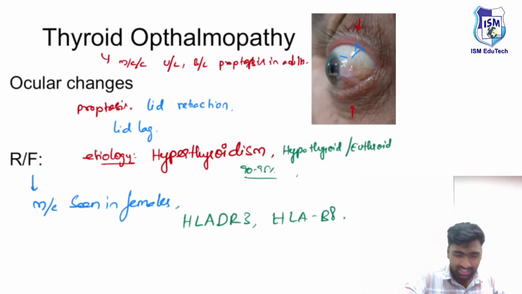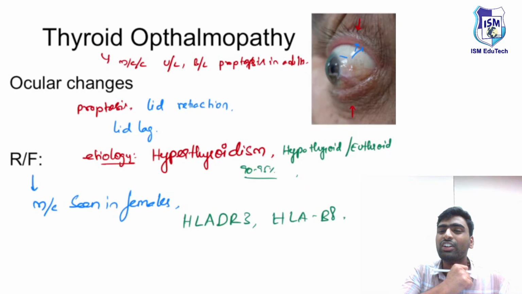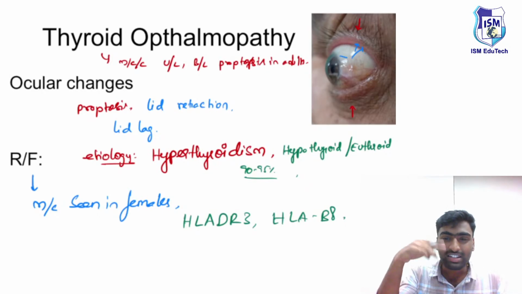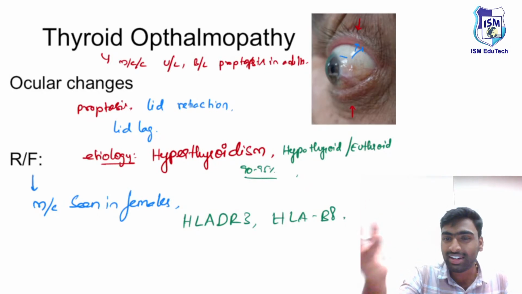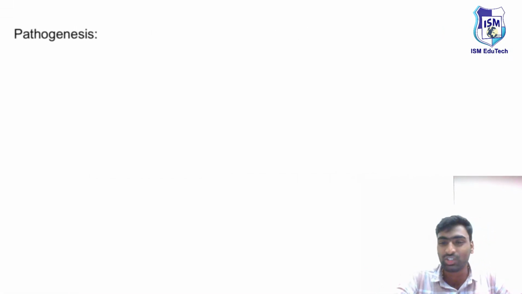What is the big thing? There is a thyroid, there is ophthalmopathy, but just think there is some connection missing. Thyroid is here, eye is here. What is the rest part? Where does this rest part go? So to understand this, we need to know the pathogenesis. Why is the thyroid here affecting the eye here?